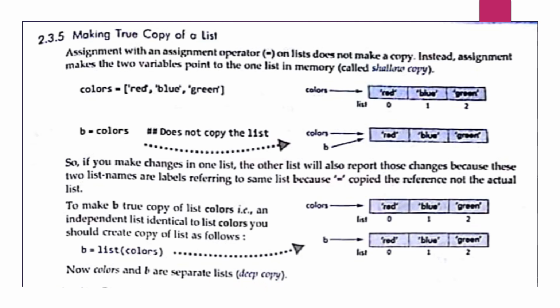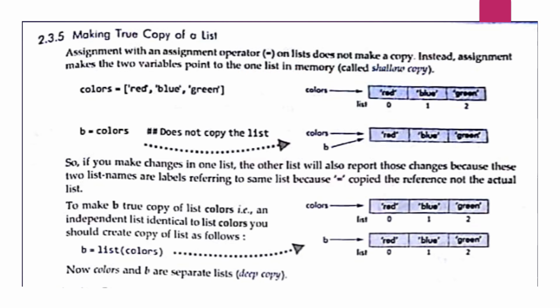So assignment with the assignment operator equals on a list does not make a copy. Instead, assignment makes the two variables point to the one list in the memory, and that is called shallow copy.